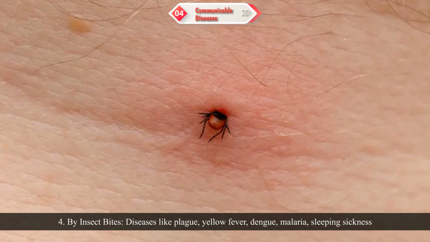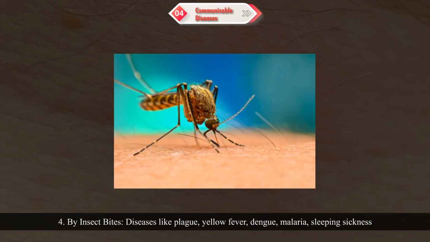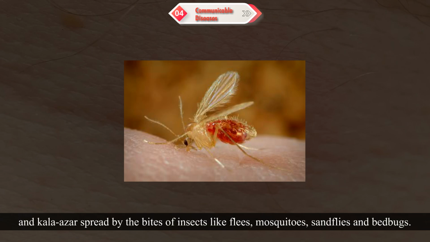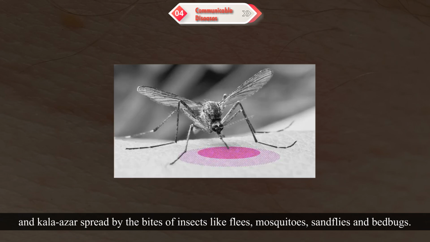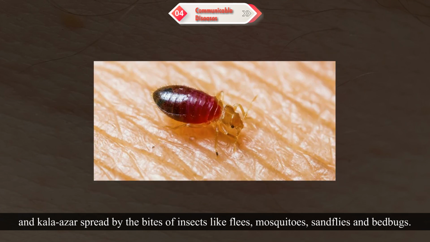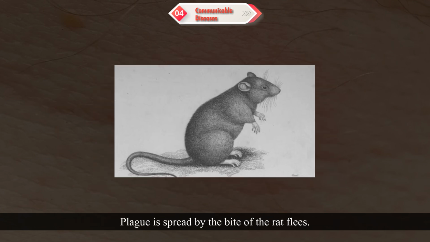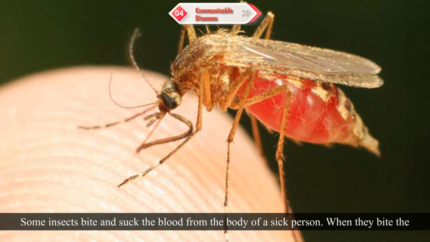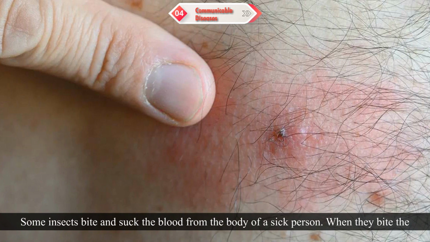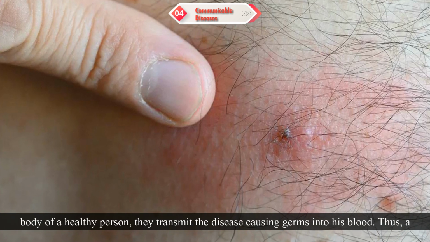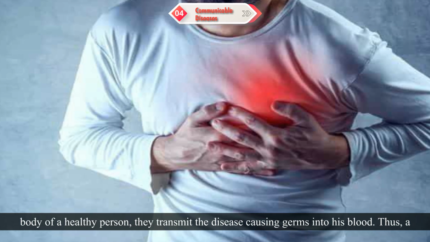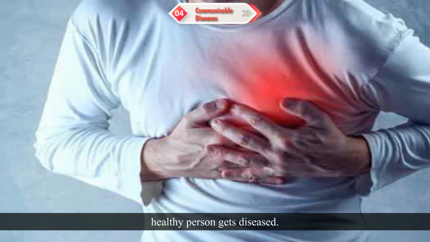4. By insect bites. Diseases like plague, yellow fever, dengue, malaria, sleeping sickness, and kala azar spread by the bites of insects like fleas, mosquitoes, sandflies, and bedbugs. Plague is spread by the bite of rat fleas. Some insects bite and suck the blood from the body of a sick person. When they bite the body of a healthy person, they transmit the disease-causing germs into his blood. Thus, a healthy person gets diseased.